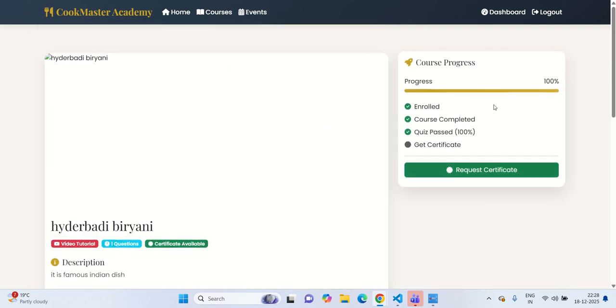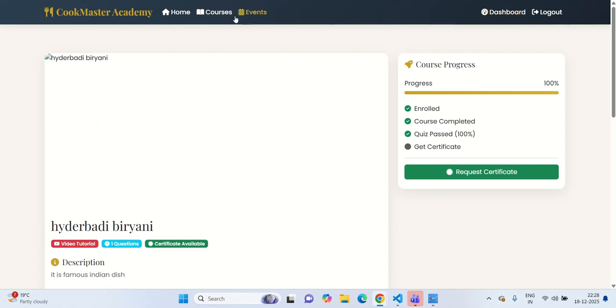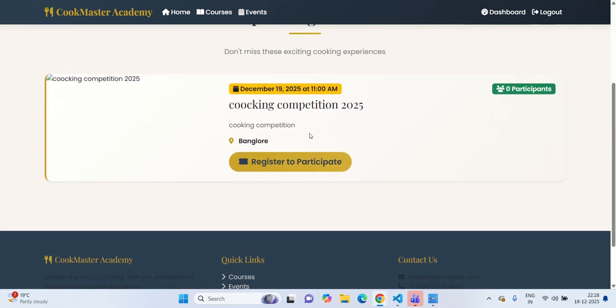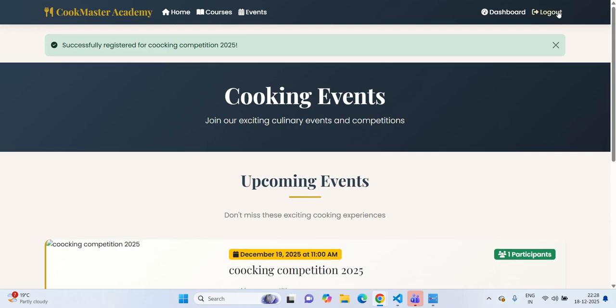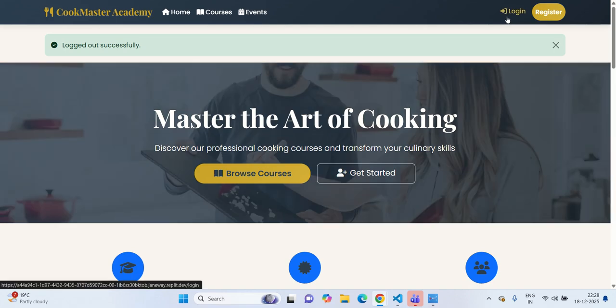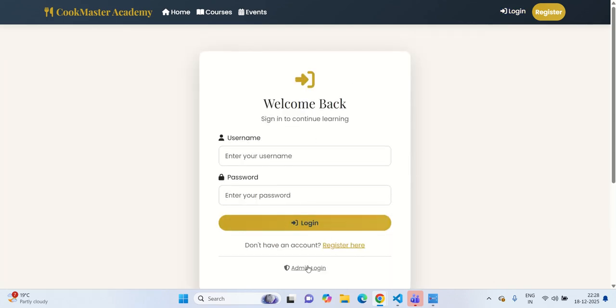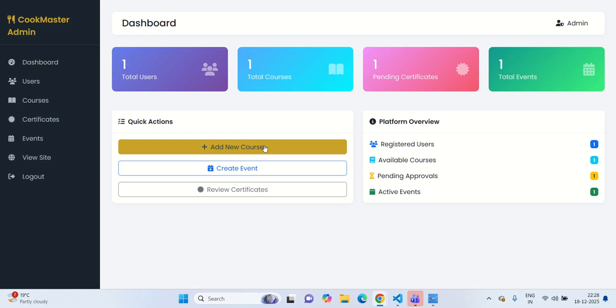The certificate has already been requested, and they can see the events here, separately, the upcoming events we have. They can register to participate. One participant already came here. So we are going to log out. Now we'll go to the admin and check that the certificates and everything are showing or not.